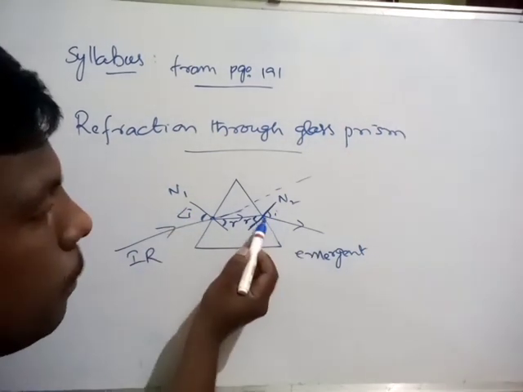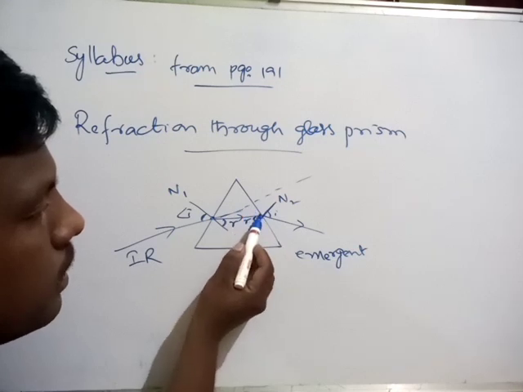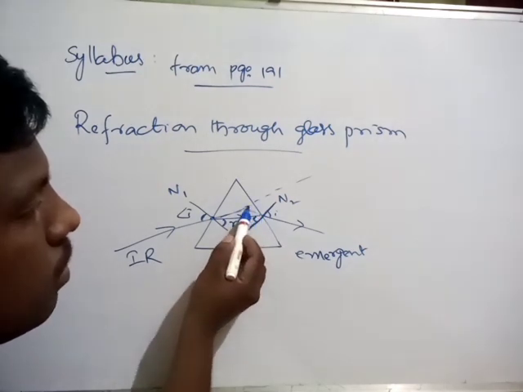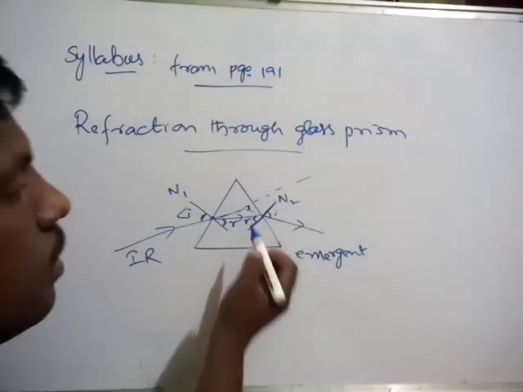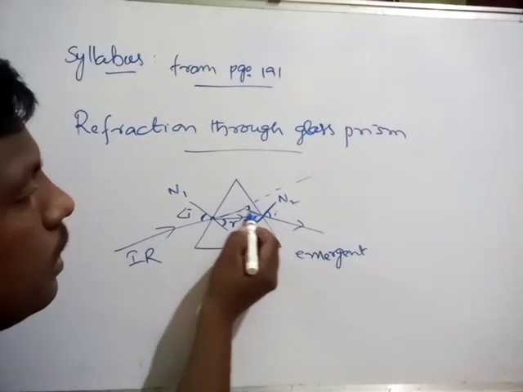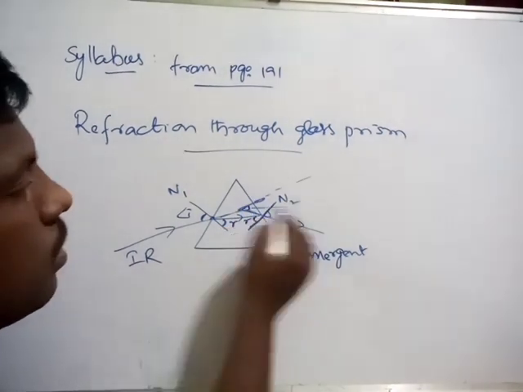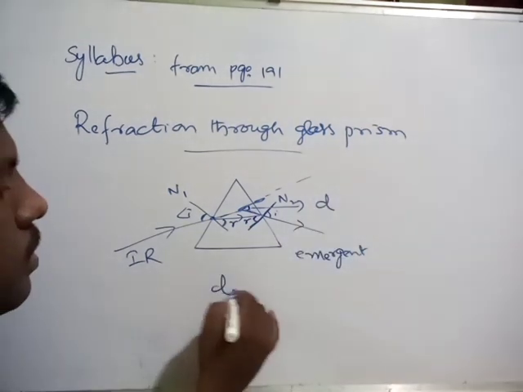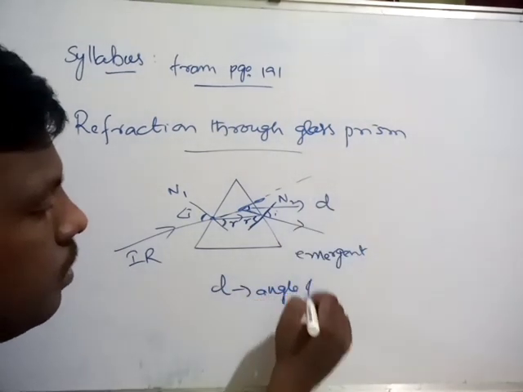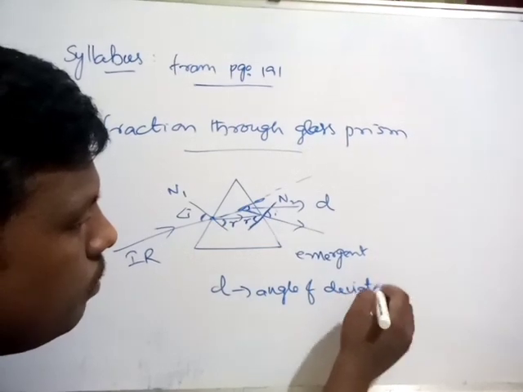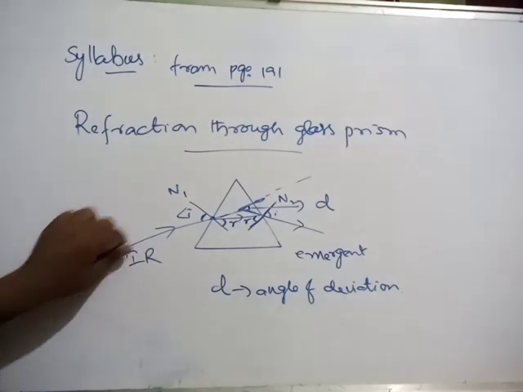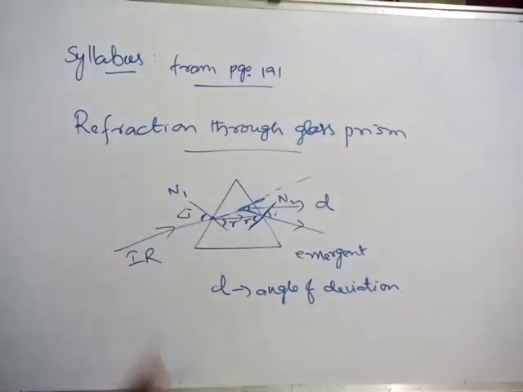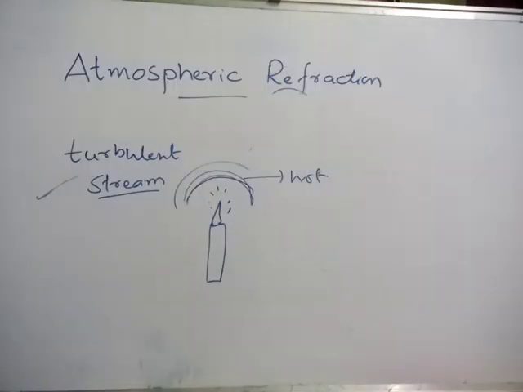Okay, so by extending this emergent ray, it meets the actual path at a point. Then here one angle is formed. That is what we call D. D means angle of deviation. Angle of deviation means based on the angle of incidence, the deviation also comes at different angles, due to refraction only.